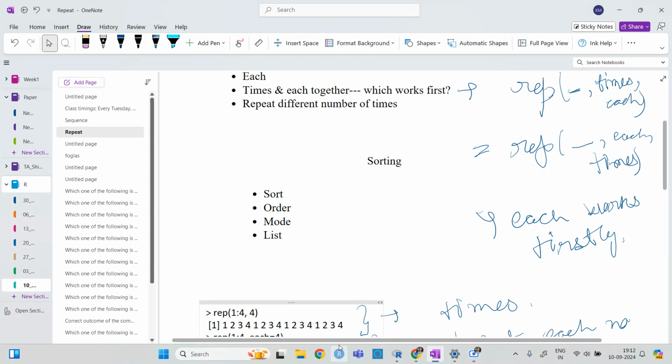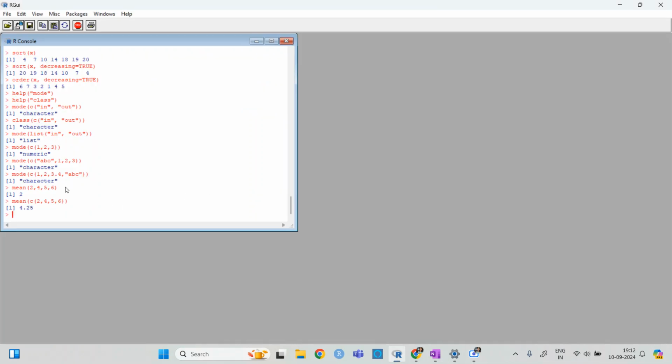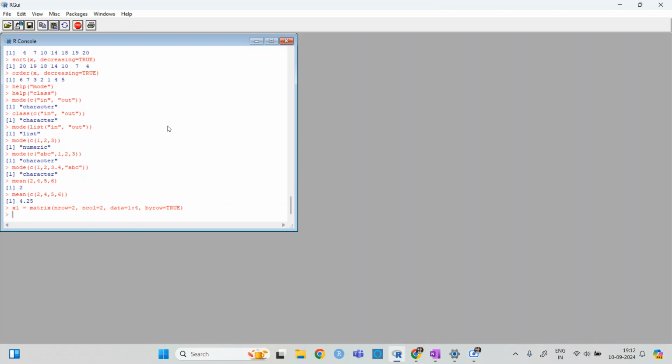Okay, so let's write the matrix, a small one. x1 is equal to matrix, with nrow equal to 2, and data from 1 to 4, and byrow equal to 2, and then I'm taking the x2 matrix, with nrow equal to 2 and ncol equal to 2.